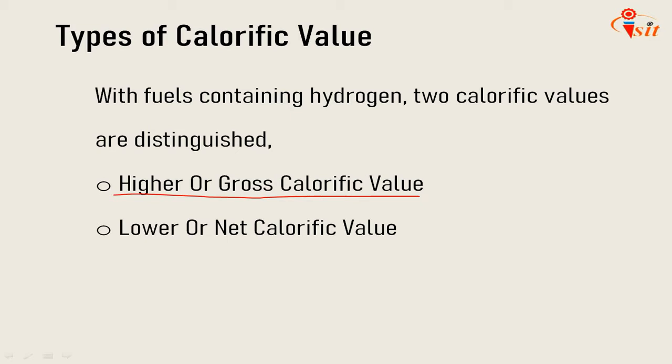The lower calorific value or net calorific value is the amount of heat released by complete combustion of unit quantity of fuel when the vapor carries its heat of vaporization.